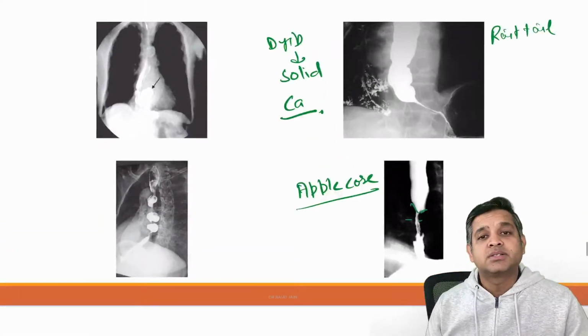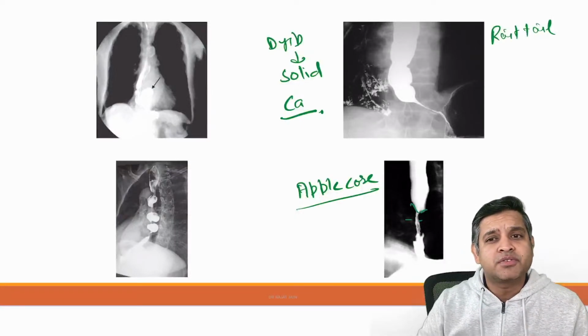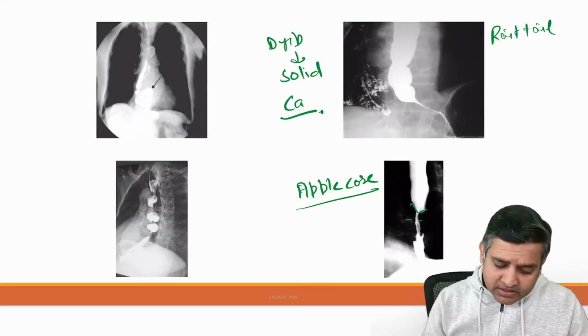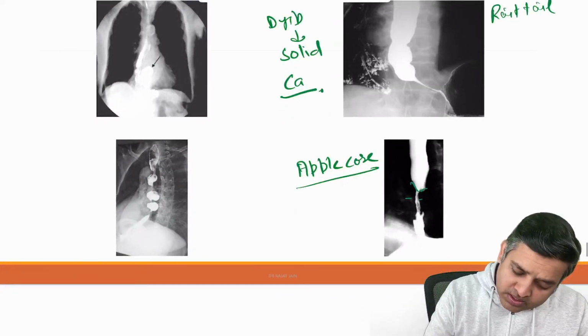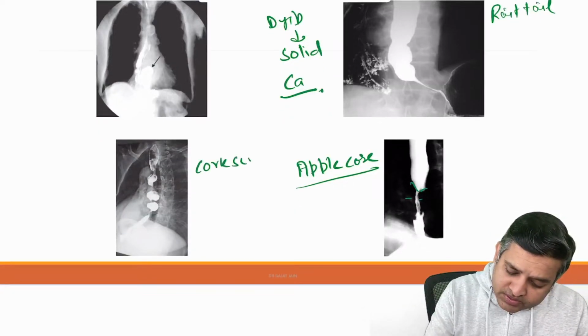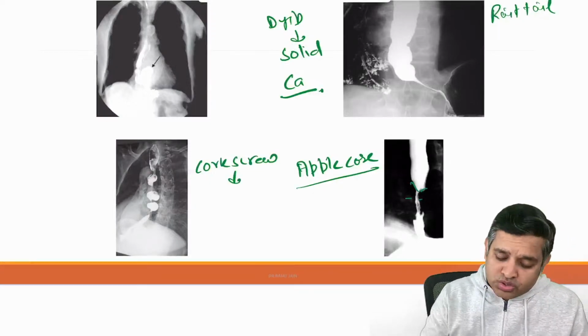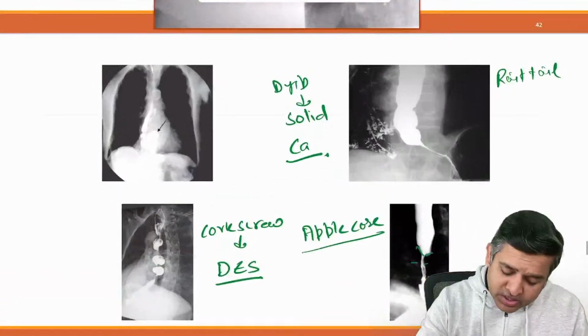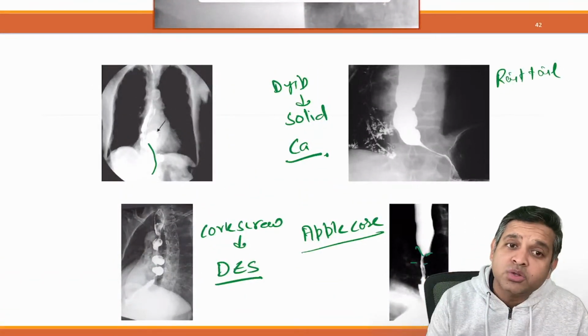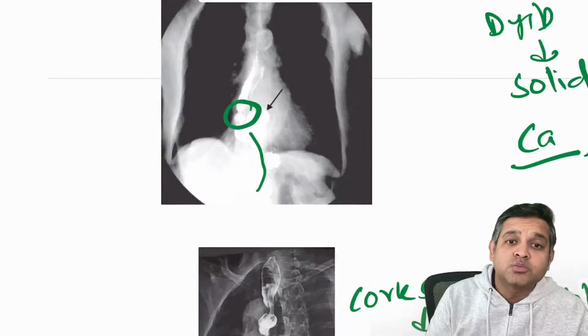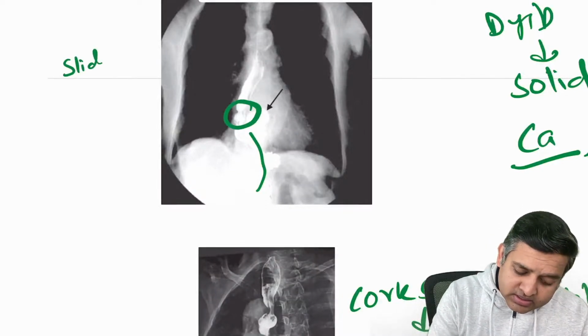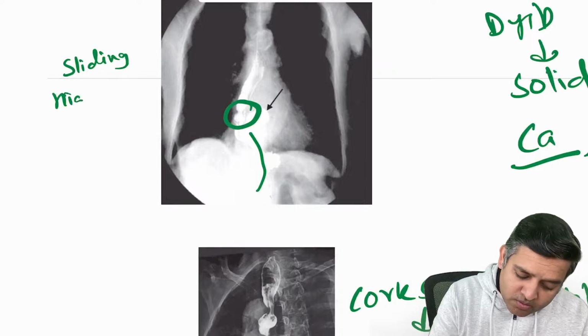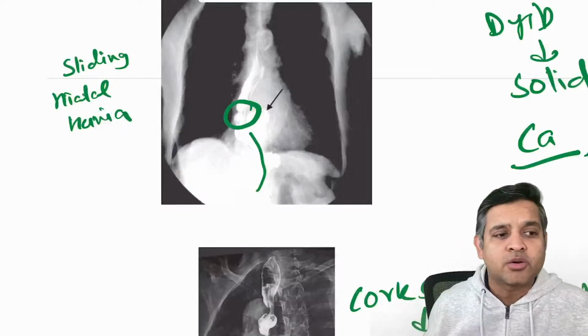Apple core appearance or rat tail appearance, both are features of cancer, right? Whereas this is called corkscrew esophagus. Corkscrew is a feature of diffuse esophageal spasm. And if you see that the stomach is pulled up into the thorax and the GE junction has also moved up, this is what is called the sliding form of hiatal hernia. A sliding form of hiatal hernia, right?